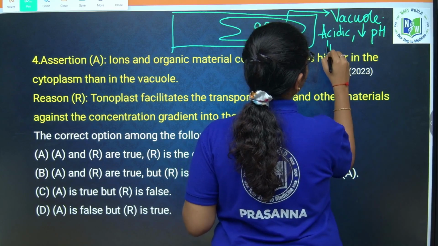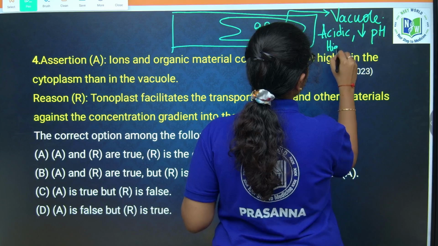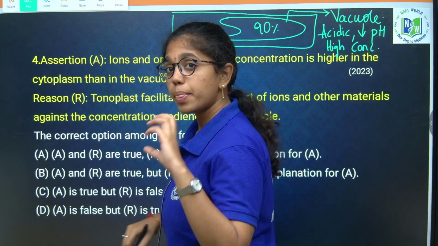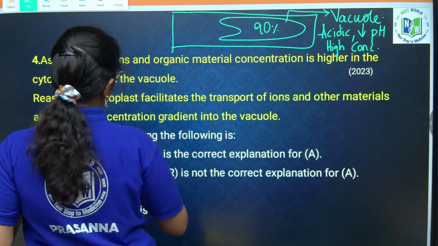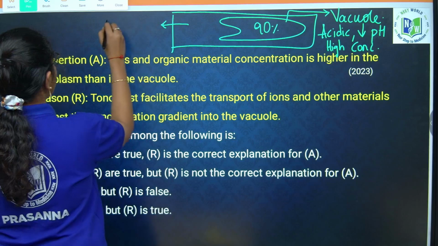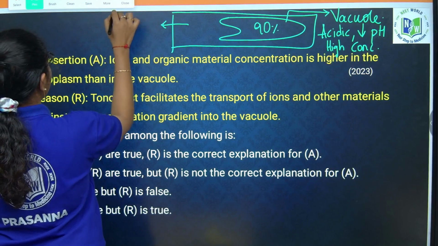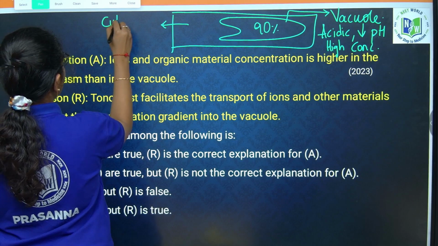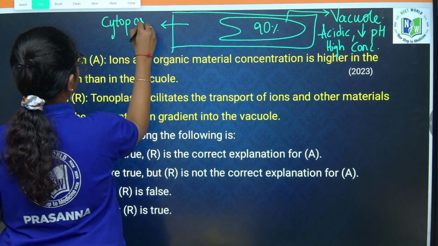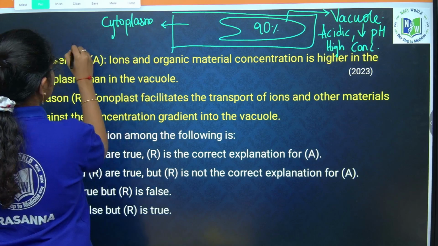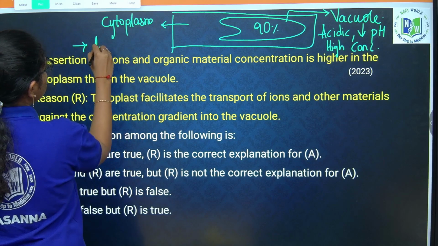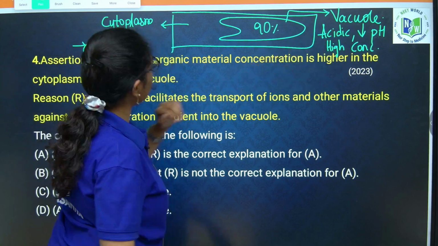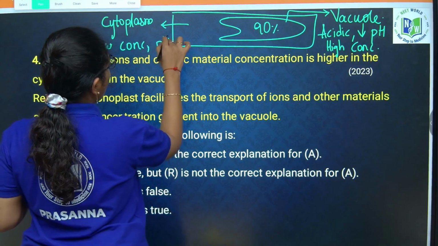When you look into the cytoplasm, the fluid present in the cytoplasm has low concentration, and when compared to the vacuole, here pH will be high.